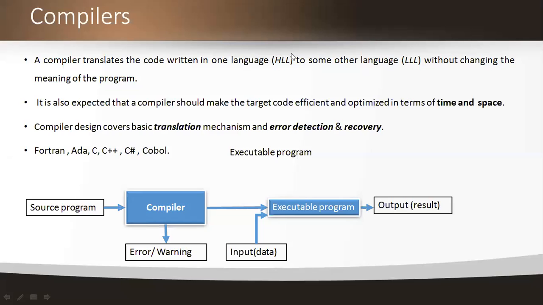And here we have different types of compilers, which come under high level language programming: Fortran, Ada, C, C++, COBOL, and so on. All these come under the compiler software, or we can call them compiler tools.